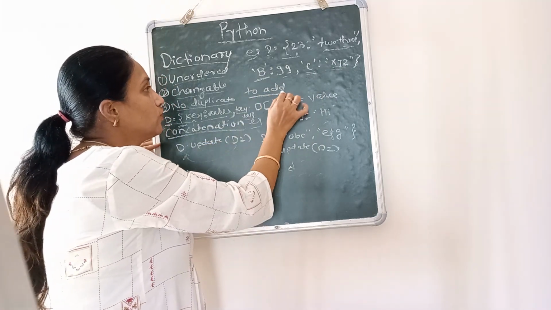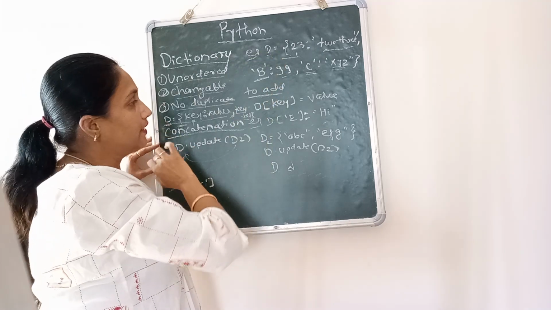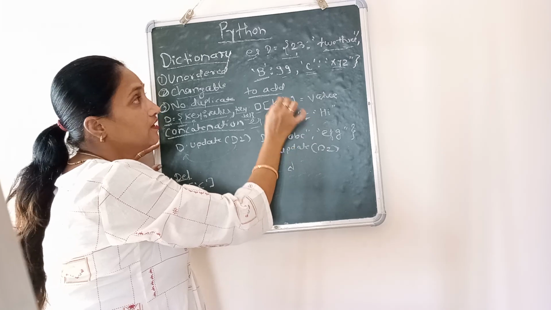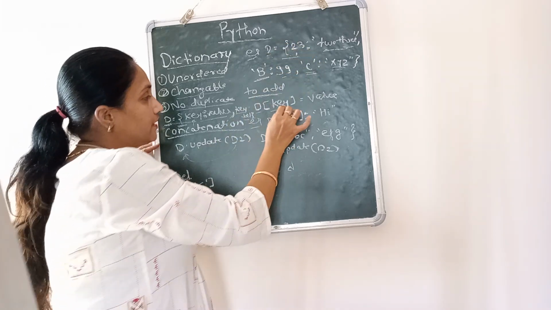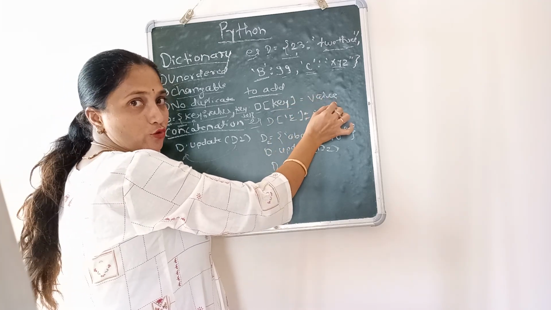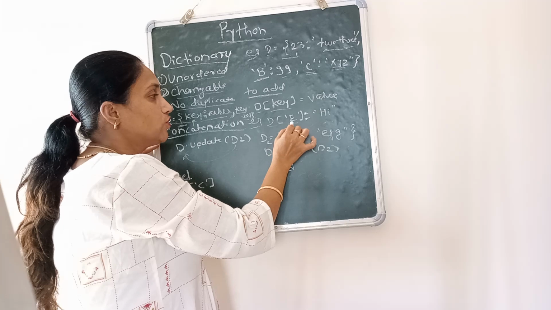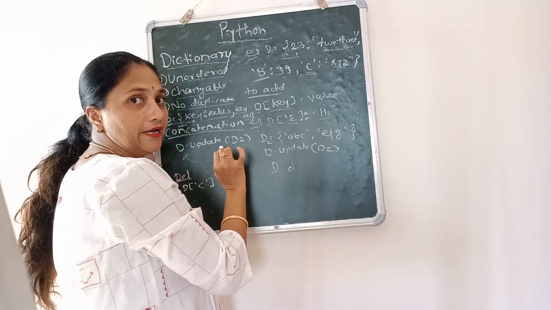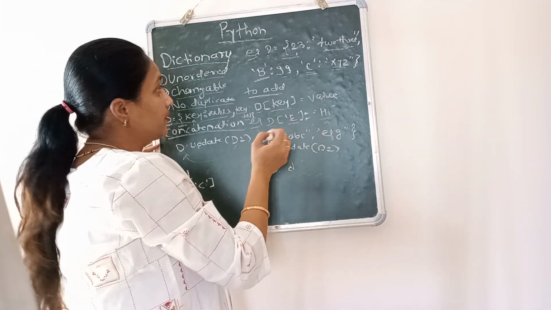Now if suppose I want to add one element to the dictionary, how to add? Just simply write D, then the key. Remember that existing keys cannot be repeated. So take one new key and assign a value to it. Now suppose I have a new key called E and I am assigning the string high to it. Now what will the new dictionary be?